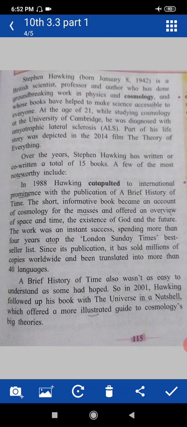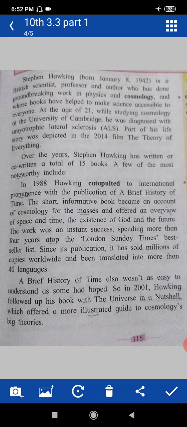And when he was only 21 years old, while he was studying cosmology at the University of Cambridge in London, he was diagnosed with amyotrophic lateral sclerosis, that means ALS. What is meant by amyotrophic lateral sclerosis? This is a disease that causes the death of neurons which control voluntary muscles, that is called ALS.